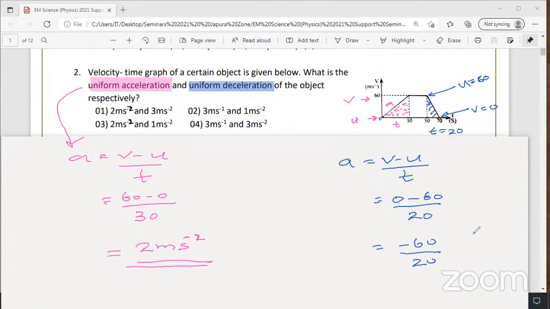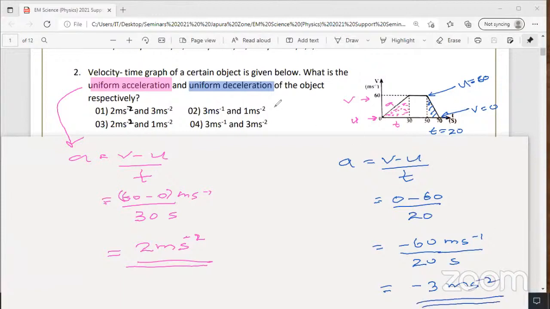Remember the velocity is in ms minus 1 and time in seconds. So ms minus 1 divided by seconds will be ms minus 2. Then you get the final answer here, minus 3 ms minus 2.